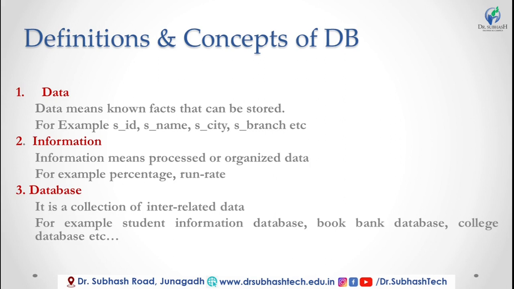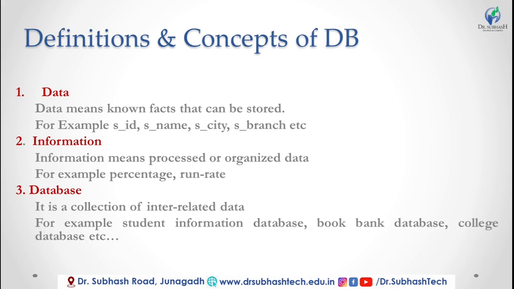For example, if one student's name is Ram, then Ram is data for the student. If his city is Junagadh and his branch is computer, then this is the data for the Ram student. Okay, and all this data can be stored in any form of hardware or software, any form of data. So the basic definition of data is known facts that can be stored.